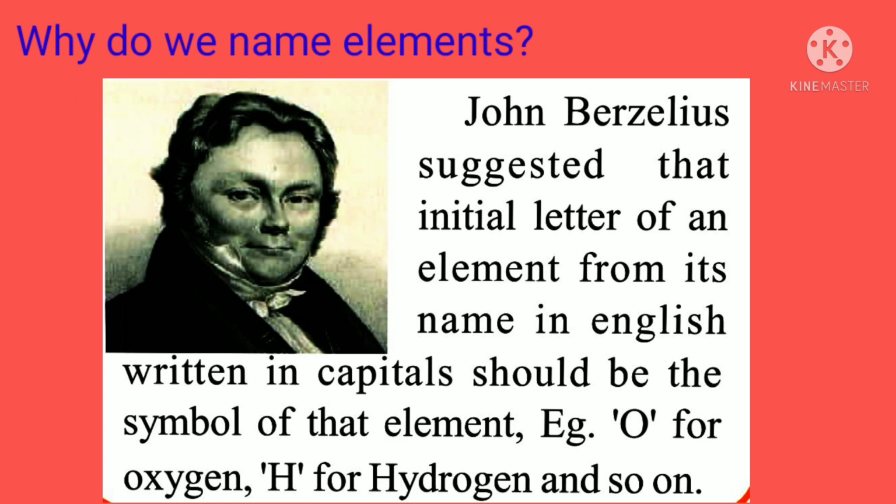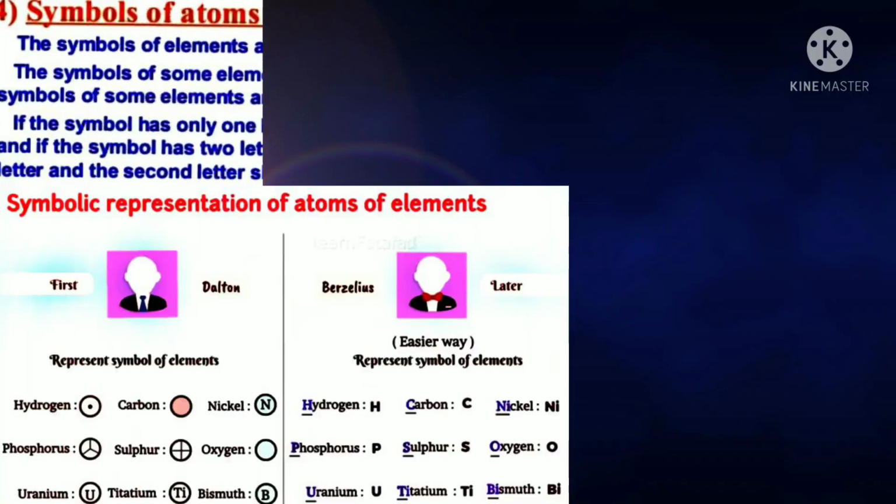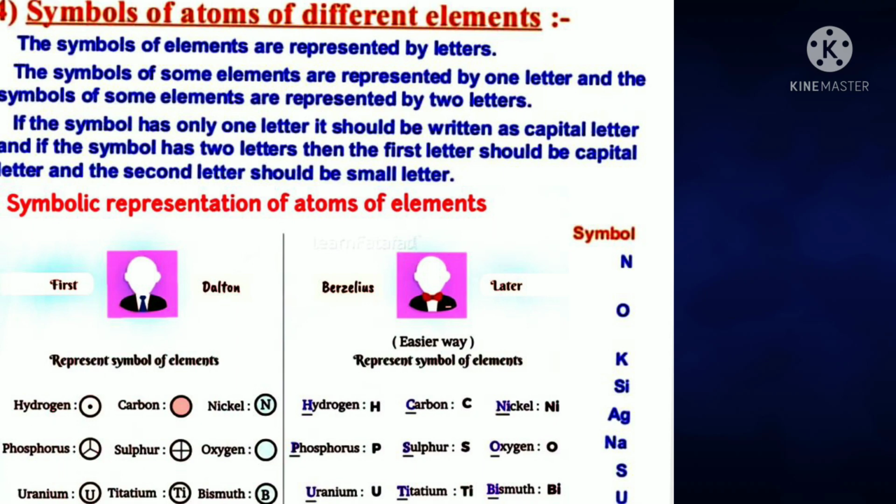We know about the scientist Berzelius. John Berzelius suggested that the initial letter of an element from its name in English, written in capitals, should be the symbol of that element. Example, O for oxygen, H for hydrogen, and so on. The next topic is the symbols of atoms of different elements. The symbols of atoms are represented by letters.